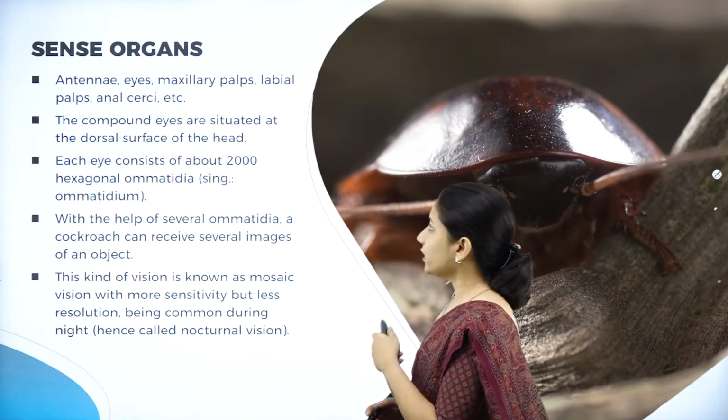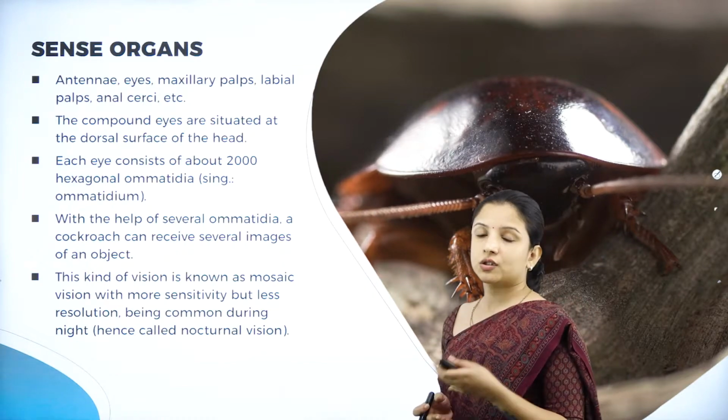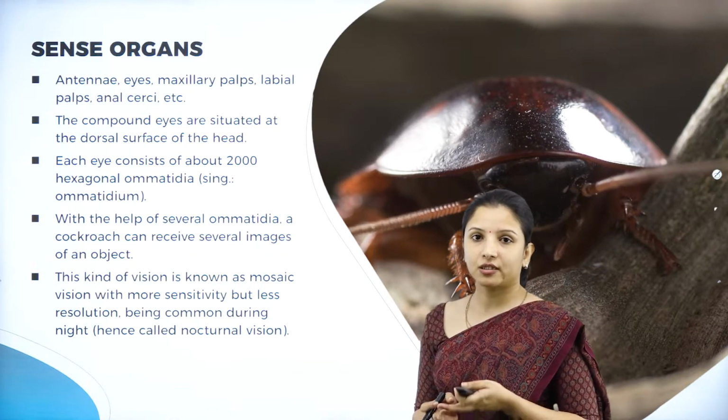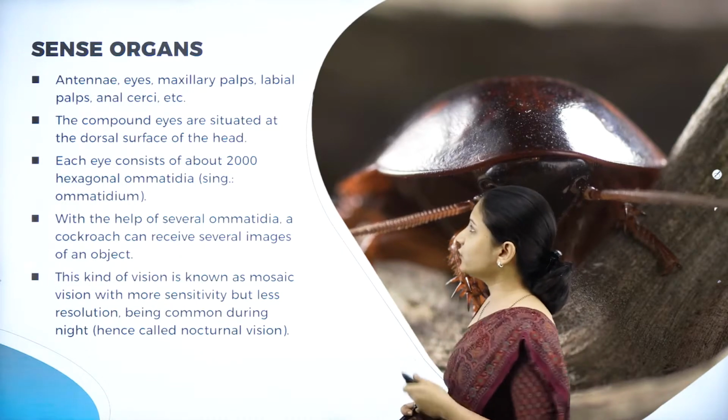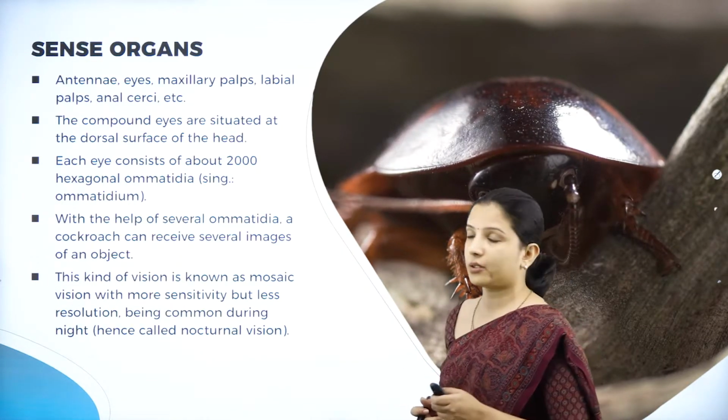So next, moving on to the sense organs. There are some sense organs that are present in the cockroach, like the antenna, the eyes, all that. So we shall study about each of these one by one.